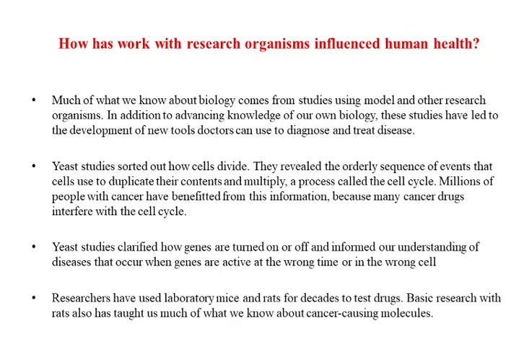Millions of people benefit from this research because they have cancers, and a drug which interferes with cancer is essentially interfering with the cell cycle, and so for that yeast becomes the model organism of choice.